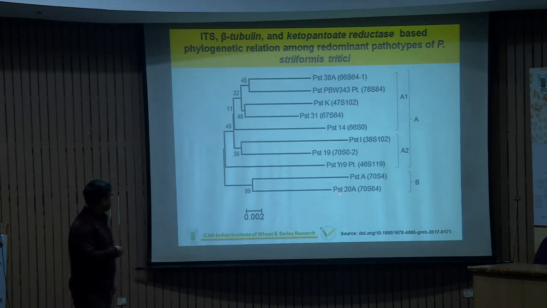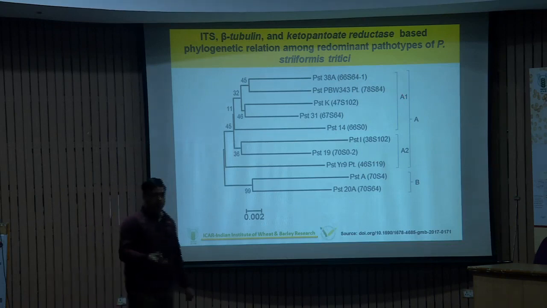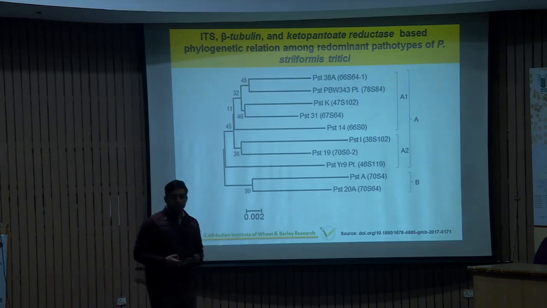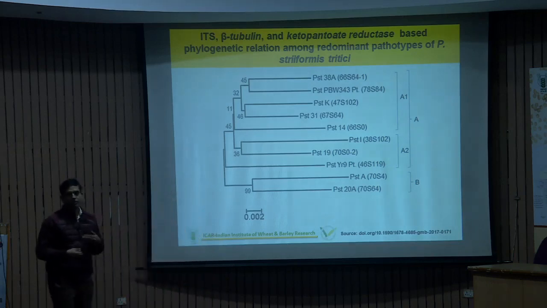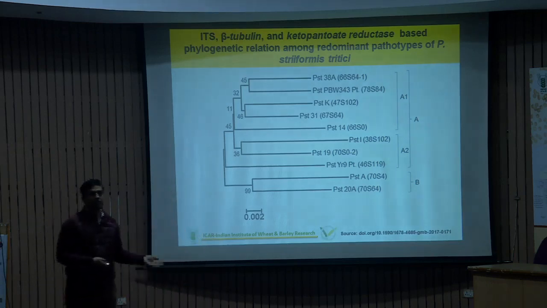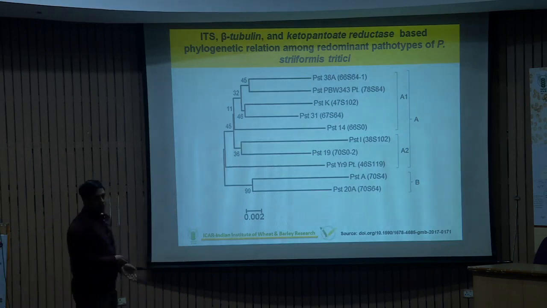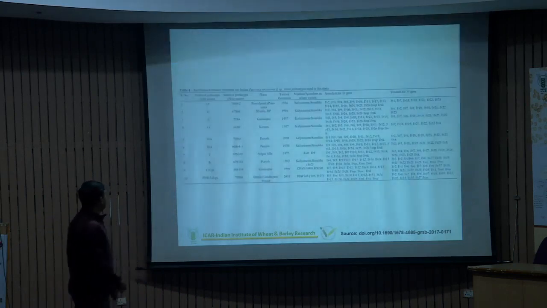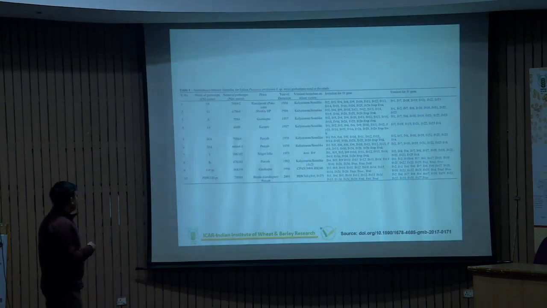PST-A and PST20A must have evolved differently compared to this one, because there are two clades. And even in the first clade, there are two different types of populations. One is this one, this one, this one. So the evolution is quite distinct among the isolates or pathotypes we used or preserved in the Flowerdale, Shimla. So similarly, this is a formula, everyone's formula, and a different type of evolution is coming here.